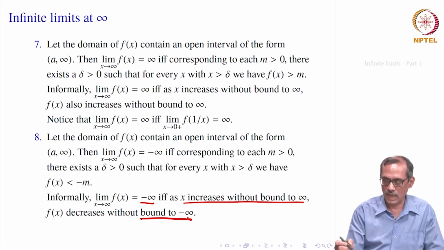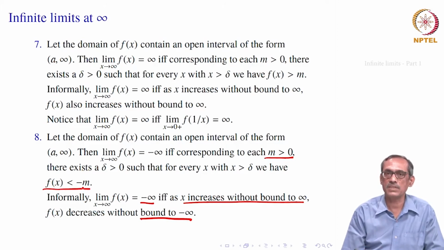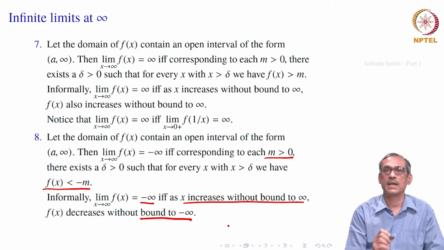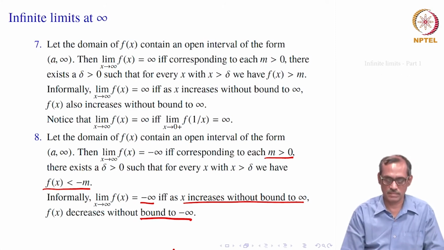Well, so formalization will be as earlier, if you take any m bigger than 0, our f(x) should be less than minus m. But for which x? For all those x which are greater than delta, for some delta. So, you would say that corresponding to each m bigger than 0, there exists a delta greater than 0 such that if you take any x which is bigger than this delta, right, x goes to infinity, x is bigger than delta, then f of x should be less than minus m, so that it decreases to minus infinity.